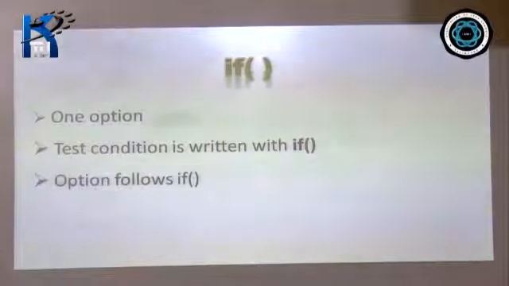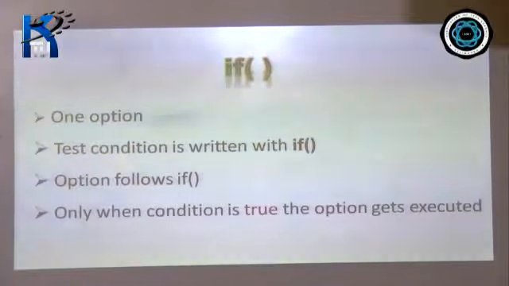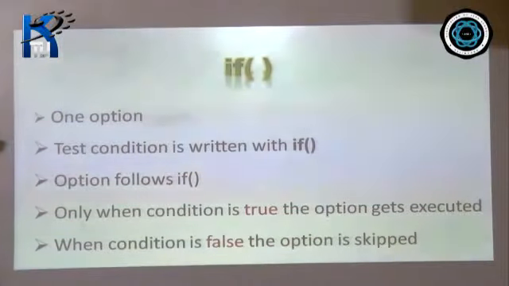Next, as we have seen in point 1, there is only one option, and this option follows if. After you give if and the condition, then whatever you write is the option for this if. Only when condition is true, the option gets executed. So the one option that we have will get executed if the condition is true. If the condition is false, it is skipped. So when the condition is false, the option is skipped.